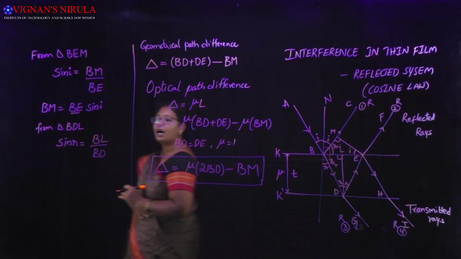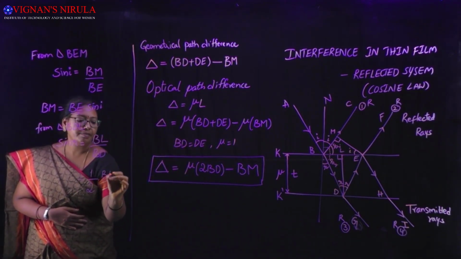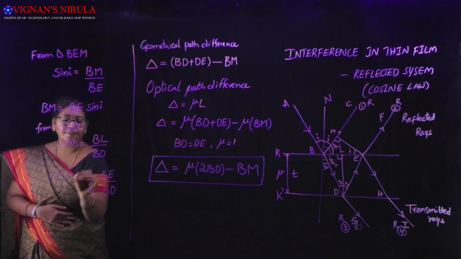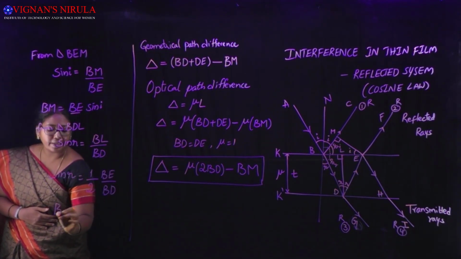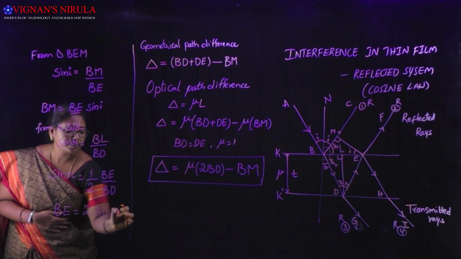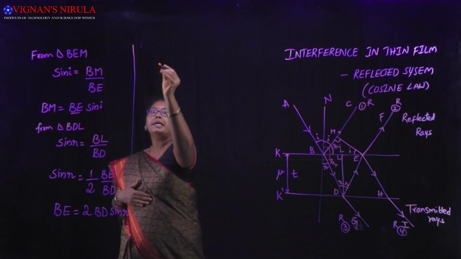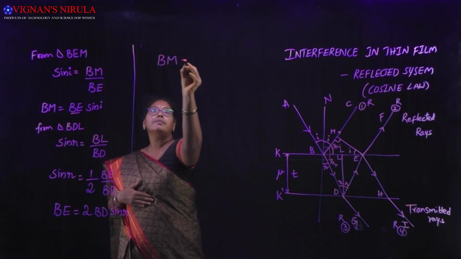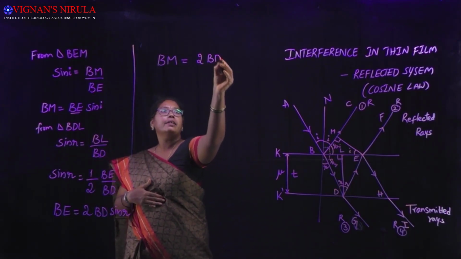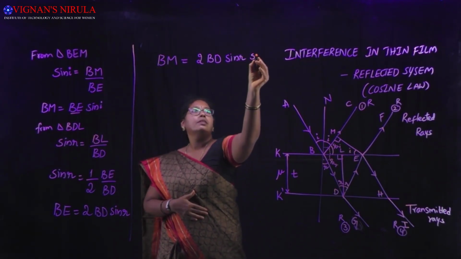So sin r is equal to 1 by 2 of BE by BD. You get the value of BE is equal to 2BD sin r. Now substitute the value of BE in BM. So BM is equal to 2BD sin r into sin i.